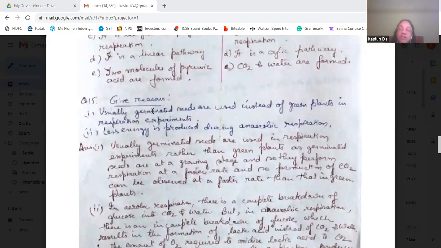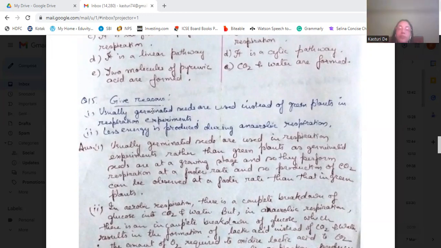Because germinated seeds are used. Germinated seeds are at a growing stage, and so they perform respiration at a faster rate. And so production of carbon dioxide can be observed at a faster rate. That's why germinated seeds are being used in the respiration experiments, rather than the green plants.